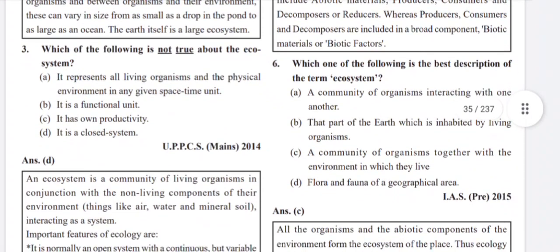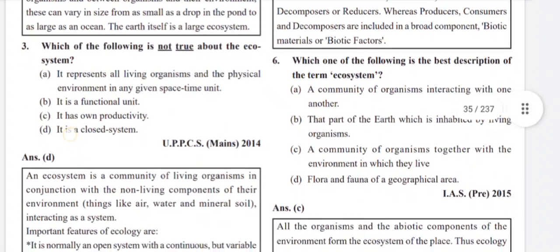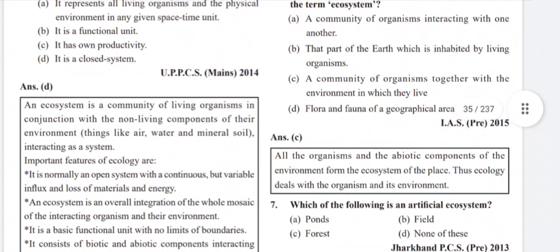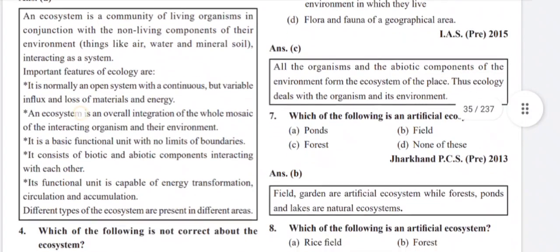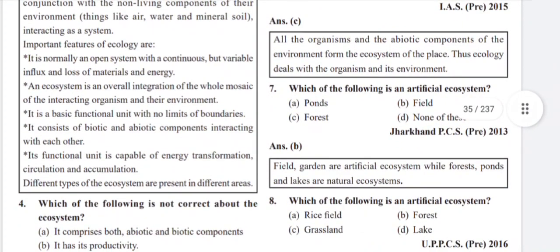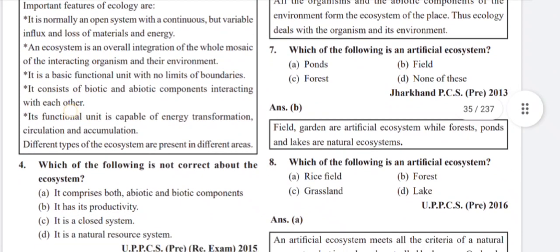Which one of the following is the best description of the term ecosystem? A community of organisms together with the environment in which they live. All the organisms and the abiotic components of the environment form the ecosystem of the place. Thus, ecology deals with the organisms and their environment.